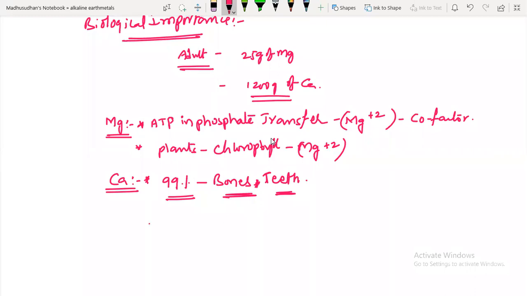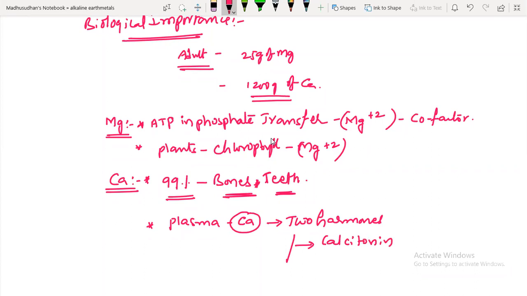Calcium has another important role. It is also present in blood plasma, at about 100 milligrams per liter, which is very little. This blood plasma calcium is regulated by two hormones, calcitonin and parathyroid hormone.